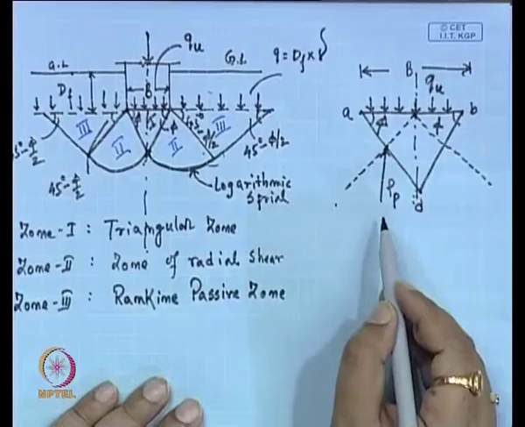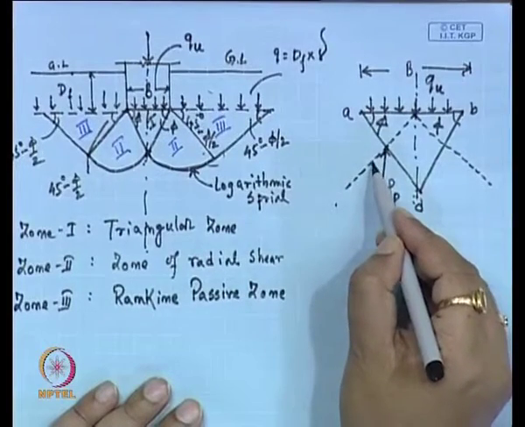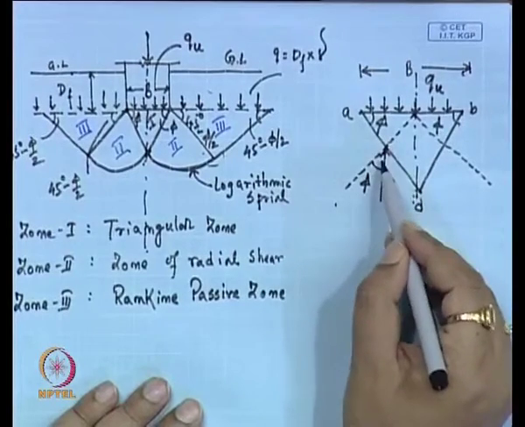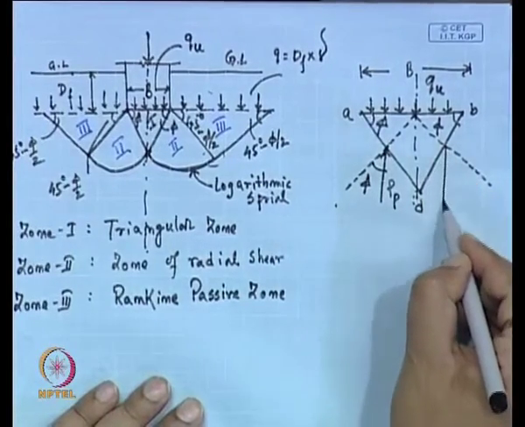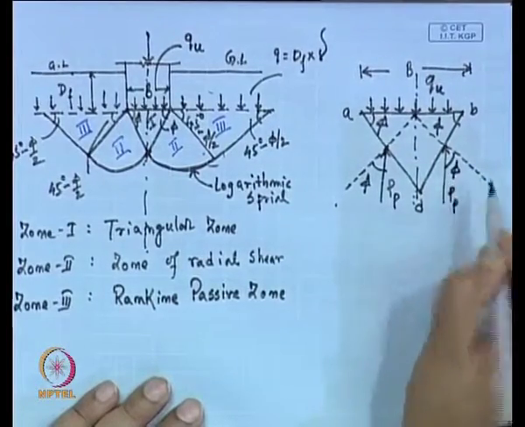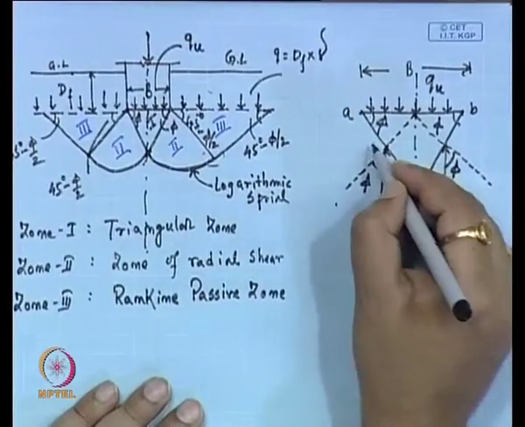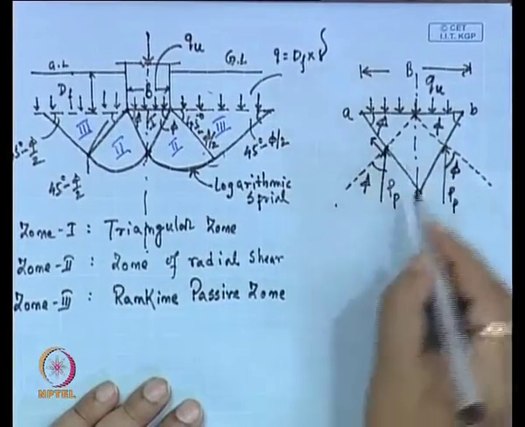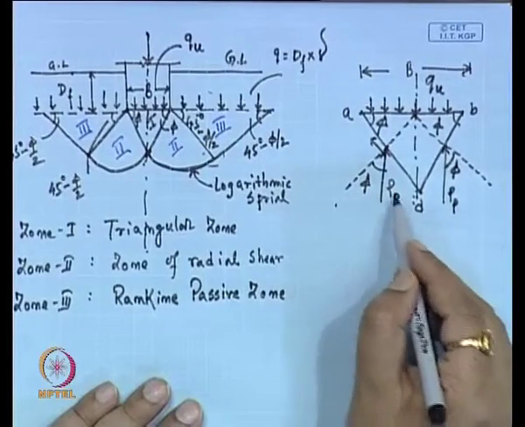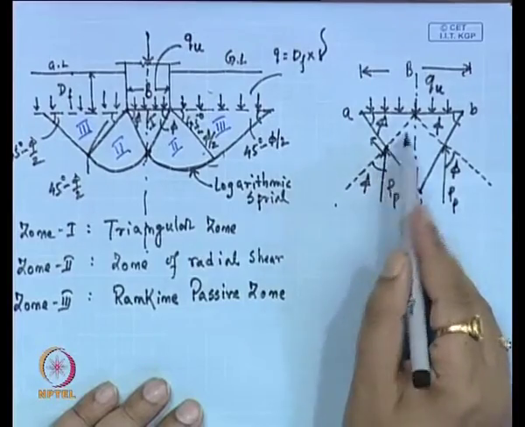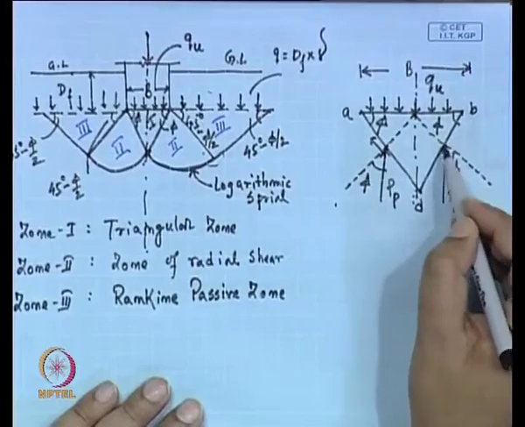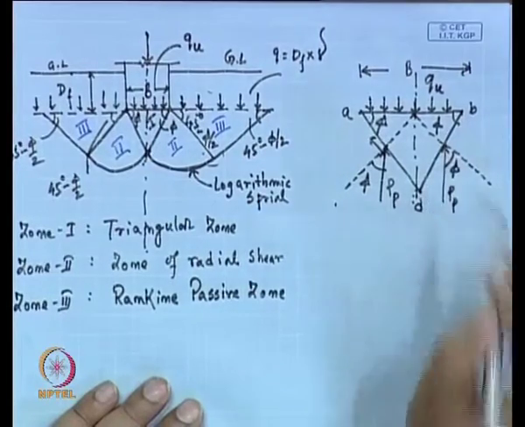PP is acting at an angle phi with the perpendicular line of this wall, because phi is equivalent to the wall friction angle. Similarly, here also PP is acting at an angle phi with the perpendicular line of this wall.